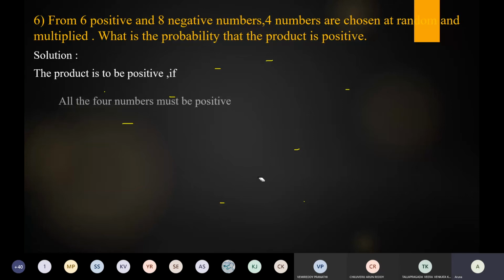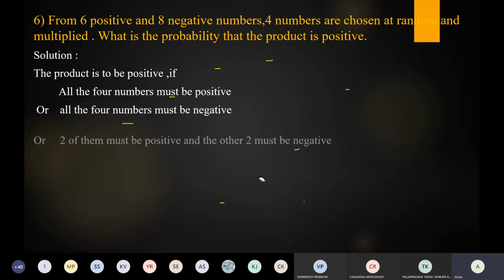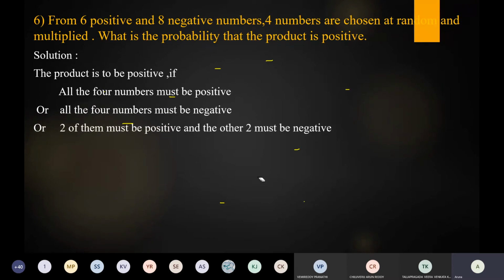Okay. So the product is to be positive if all the four numbers are positive. First I am taking the event. So all the four numbers must be positive, or all the four numbers must be negative, or two of them must be positive and the other two must be negative. So these are our favorable cases. So next, we find the number of ways one by one.